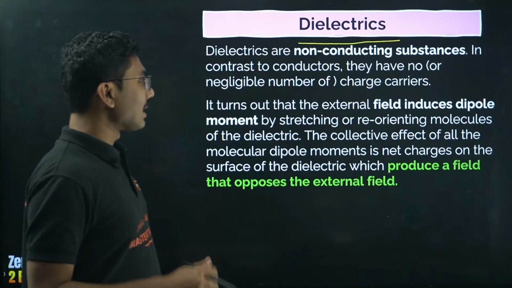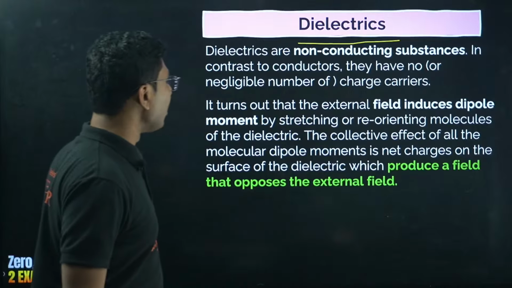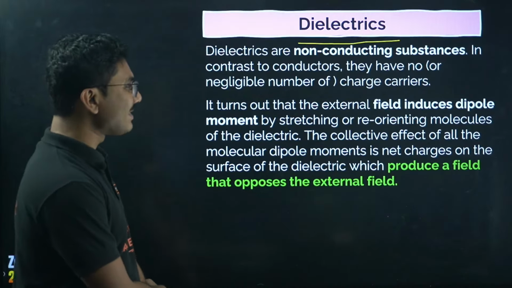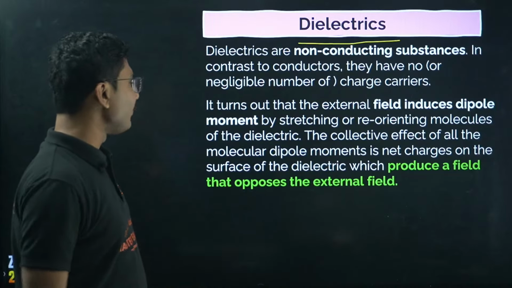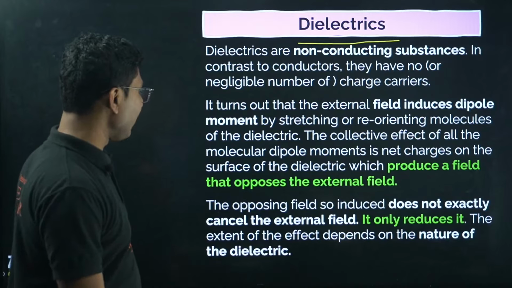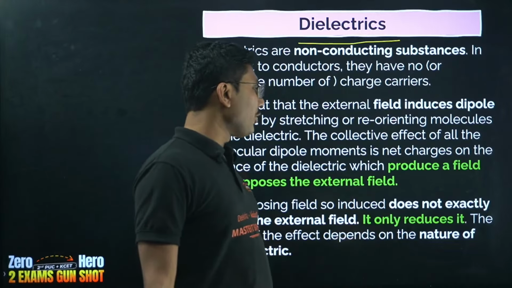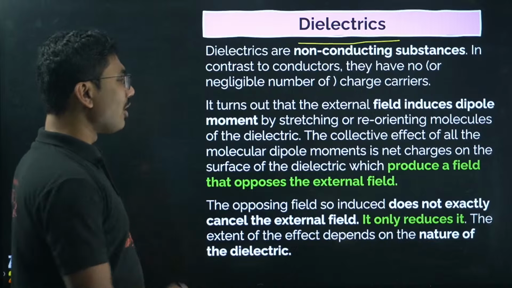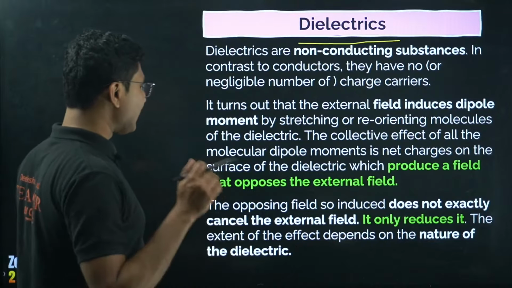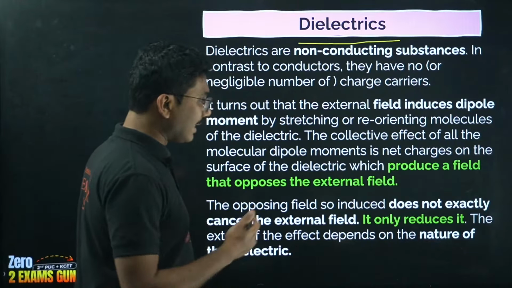The collective effect of all the molecular dipole moments is the net charges on the surface of the dielectric, which produces a field that opposes the external field. The opposing field so induced does not cancel the external electric field, it only reduces the effect. The extent of the effect depends on the nature of the dielectric.